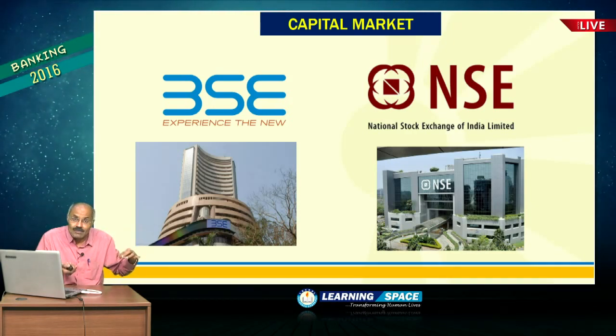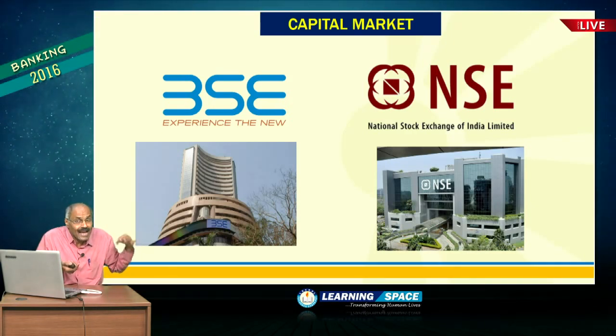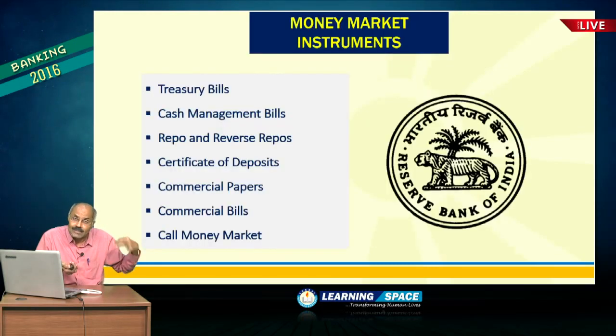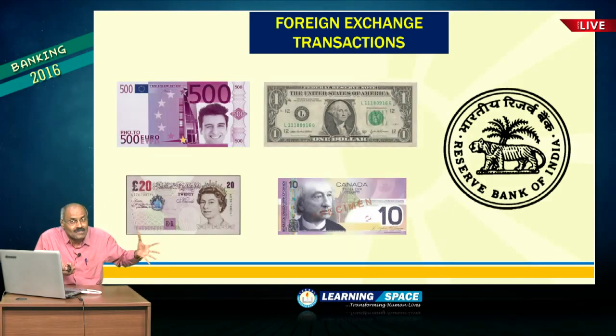So the banking system is broadly classified as retail operations, then wholesale banking, then treasury operations. So this is all about the universal banks, and the existing banks like Canara Bank, ICICI, SBI, all these can do these types of operations.